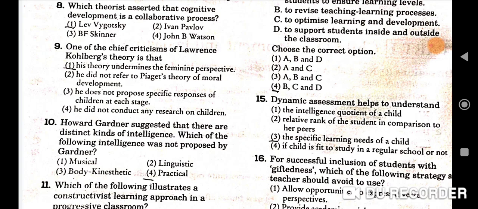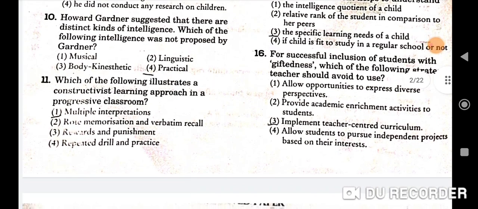Next question is, one of the chief criticisms of Lawrence Kohlberg's theory is that. So the correct option will be his theory undermines the feminine perspective. 1 will be the correct option here. Next question is, Howard Gardner suggested that there are distinct kinds of intelligence. Which of the following intelligences was not proposed by Gardner? So practical intelligence was not proposed by Gardner. So here the 4th will be the correct option.